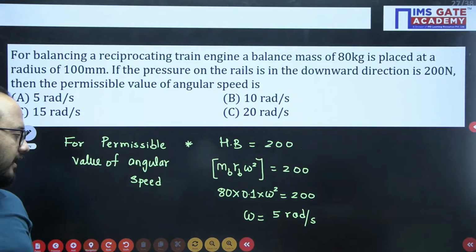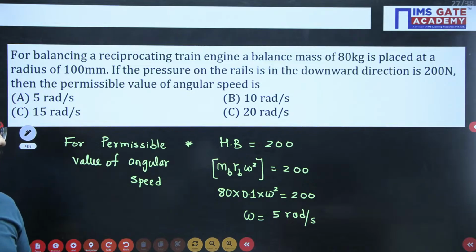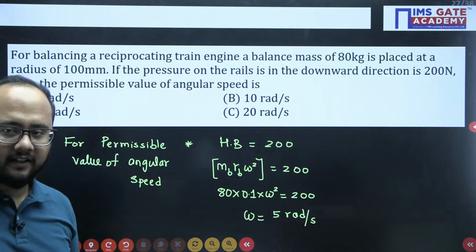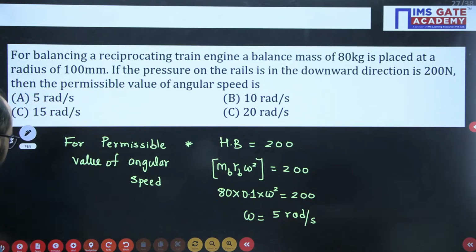How will it be 15? It will be 5, right? Correct, correct. Okay. Next question.